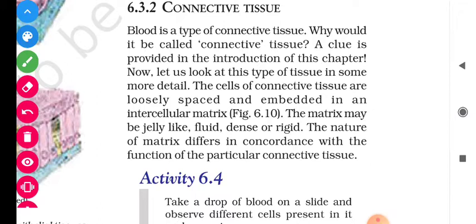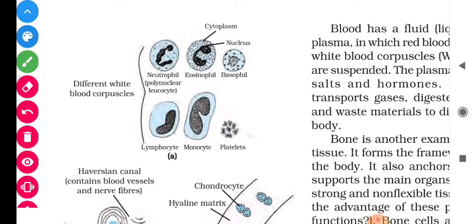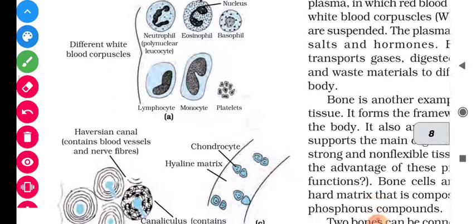Because it is connecting the food and the oxygen to the other body organs. The cells of the connective tissue are loosely spaced and embedded in an intercellular matrix. So it is shown here in figure 6.10. Let us see. The different substances inside white blood cells are shown here: lymphocyte, monocyte, platelets, eosinophil, basophil, neutrophil. These are all small types within WBC, that is, white blood cells.